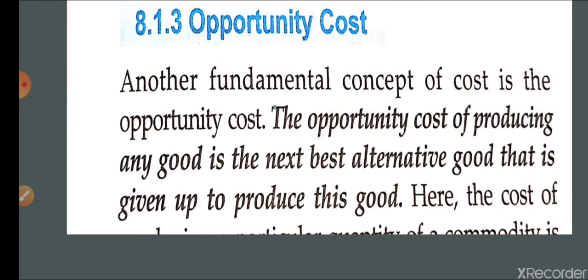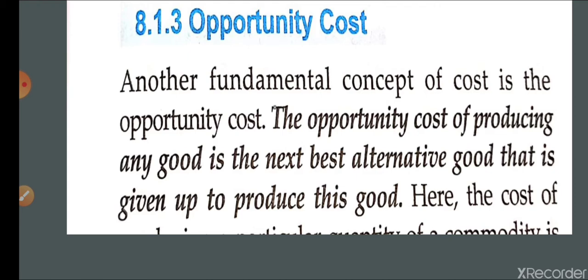If the gain is more than before, then you can go for the next option, otherwise you do not go for it. It will be clear with the help of an example when we discuss applications of opportunity cost. Here we have to understand only one thing, that opportunity cost in money terms is the sum total of explicit and implicit cost.